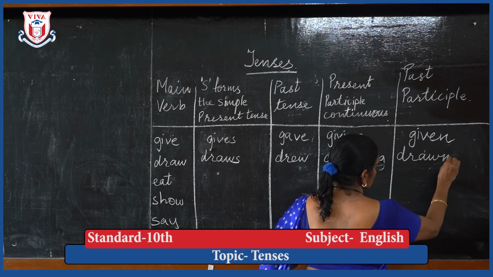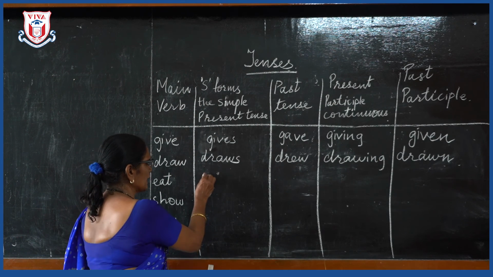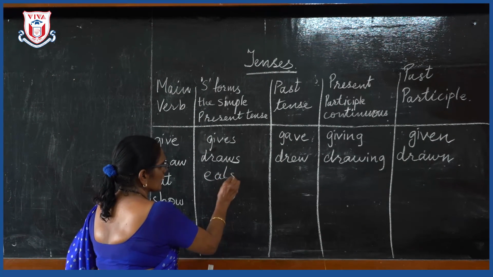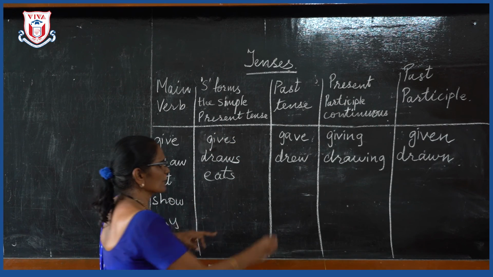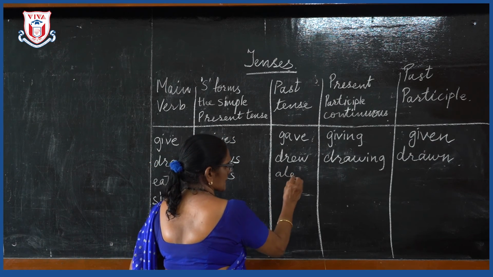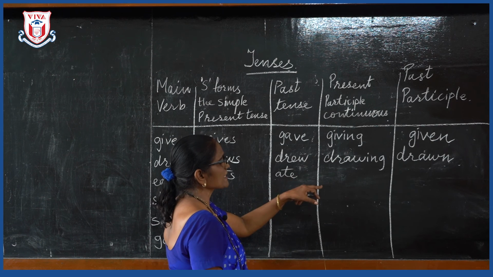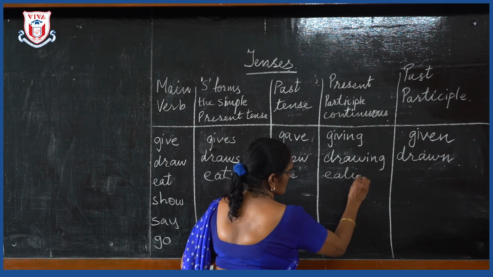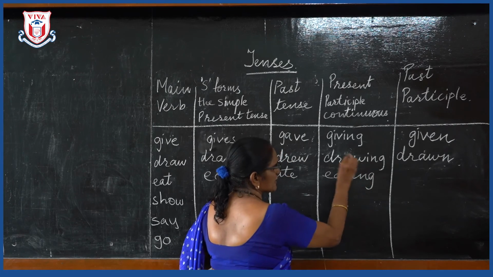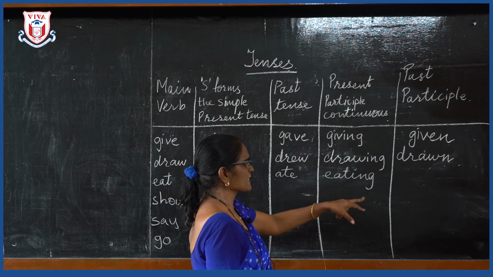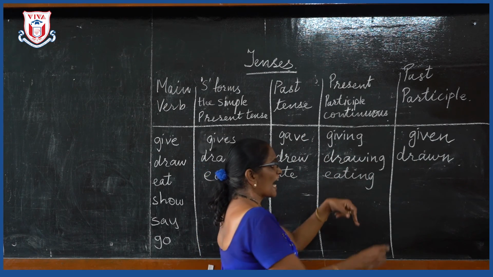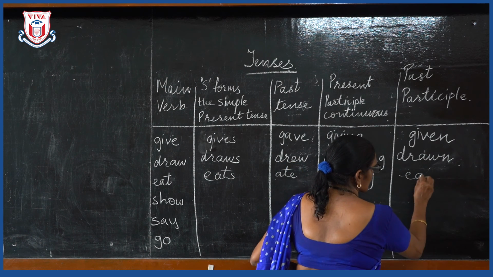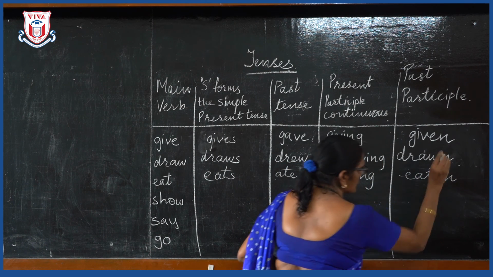Got this? S form of eat will be eats. Okay. Past tense of eat will be I ate. And present participle, I am eating. Now what will be the past participle of eat? She has eaten. So it will become eaten.